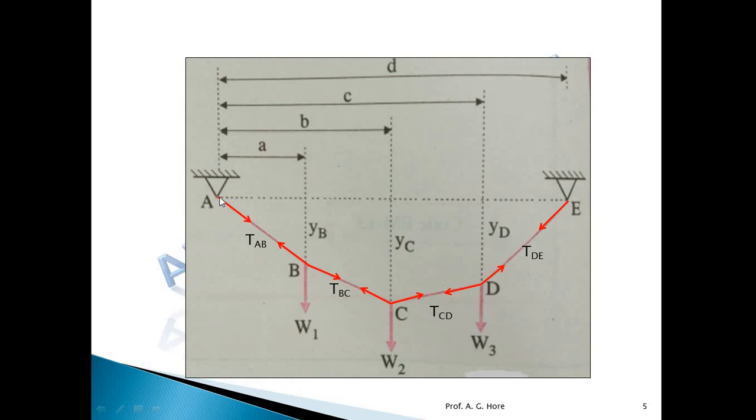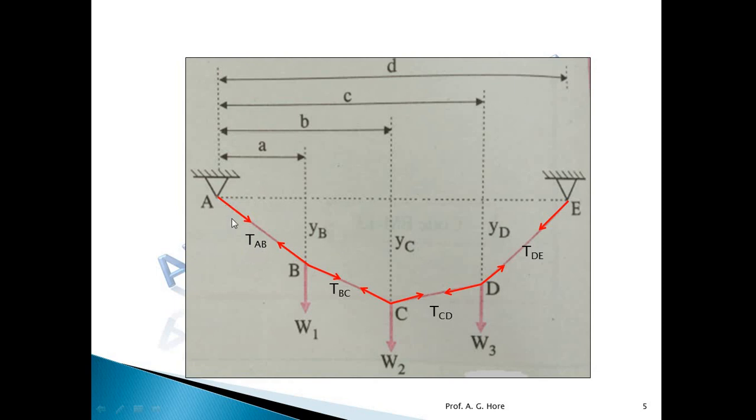Tensile force means, if we consider joint A, the force is away from the joint, and if we consider point B, it is also away from the joint. Tensile force is always away from the joint like this, so the directions of the tensile forces are like this.